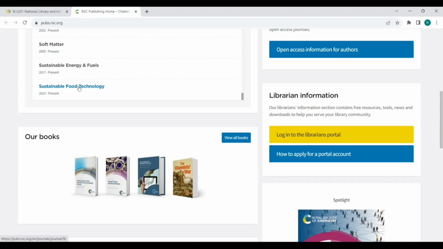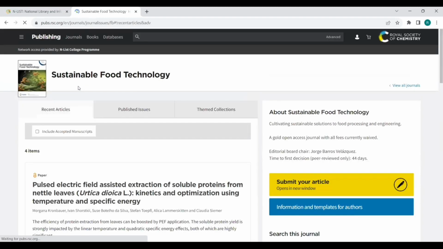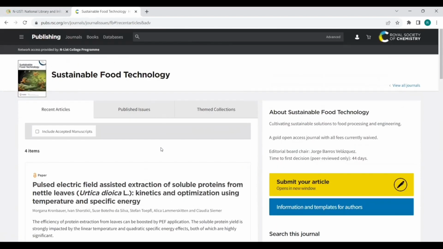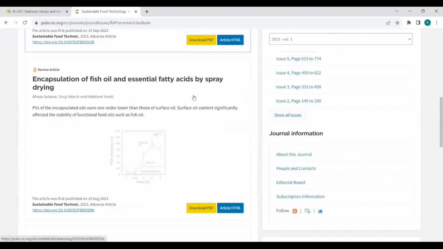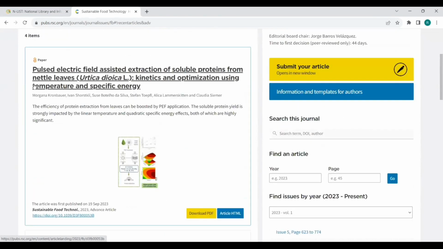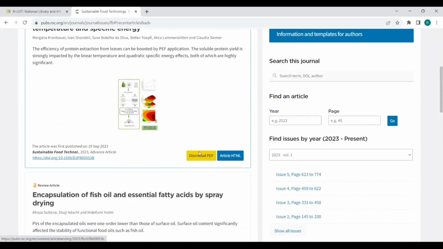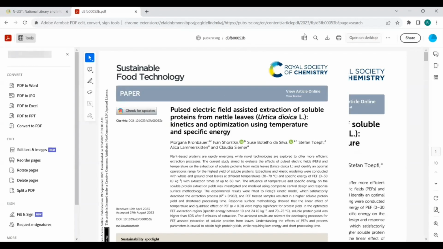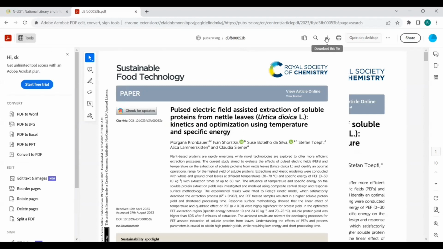If I am interested in this journal, just click here, Sustainable Food Technology. So I will be taken to that. Since it is a recent journal, 2023, there are only four papers shown here. If I want to download this paper, just click the download PDF. It will be downloaded in your download folder. Okay, you can have that. That is, click download means you can have that PDF format of this file, or you can also take the print of it.